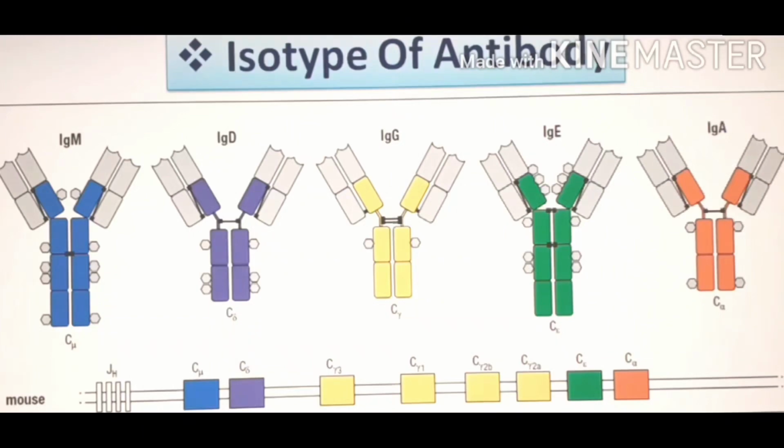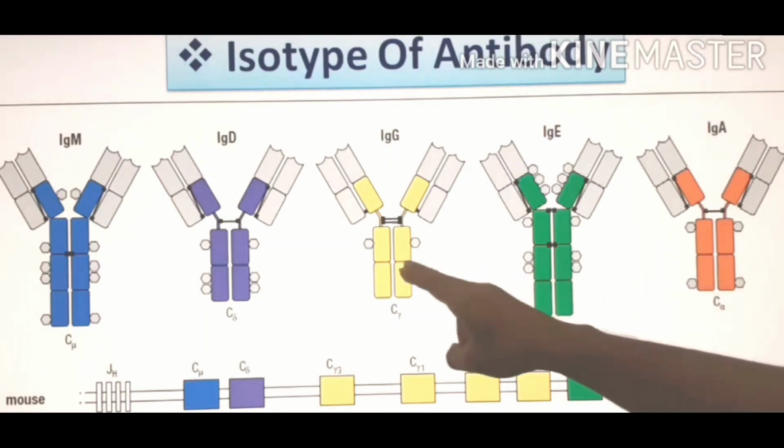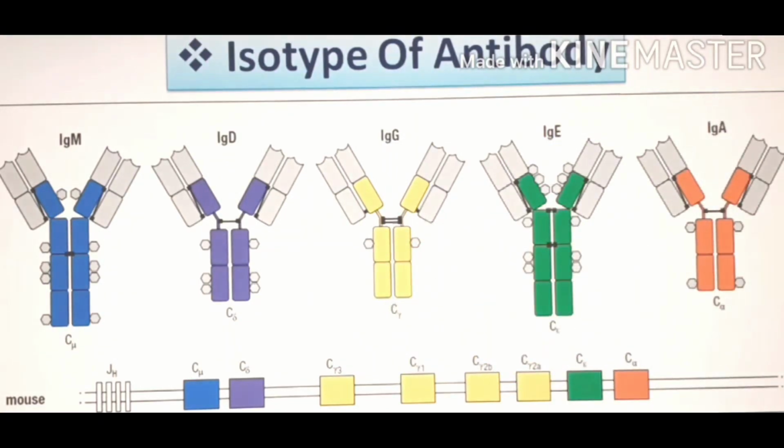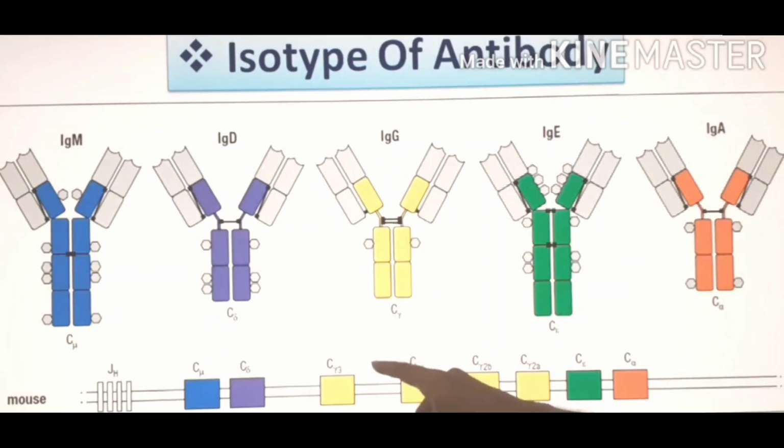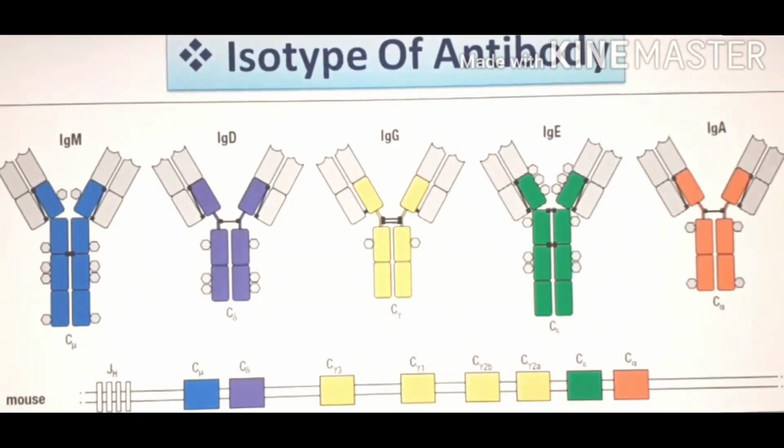Next is the isotype, also called class of antibody. All the classes or isotypes of antibody actually differ only in the constant region. So they perform different functions. As I have already mentioned in my previous slide, the constant region is responsible for the effector function of antibody. So all the antibodies perform distinct functions, and the constant regions of these 5 antibodies are represented by different segments of genes in mice, humans and any other animals.